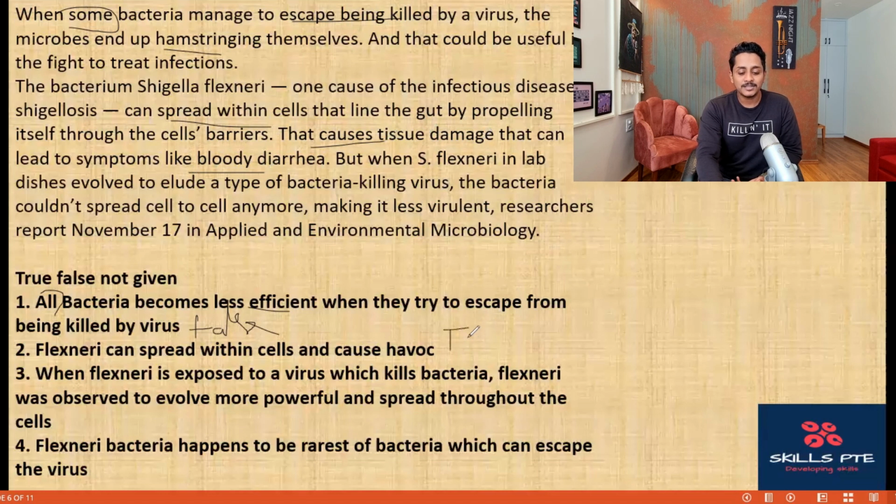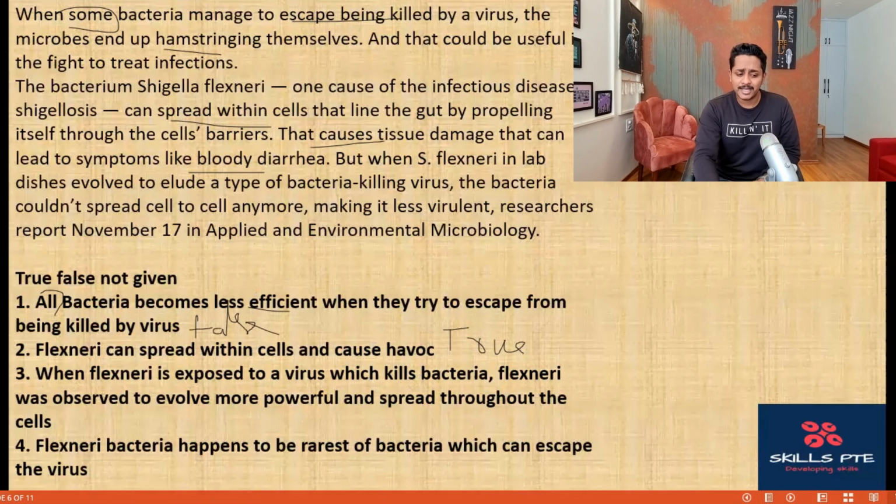It's a very straightforward question. You just need to know the meaning of havoc. Hope it is clear. Let's quickly move to the third question. When flexneri is exposed to a virus which kills the flexneri, which kills the bacteria, that bacterium was observed to evolve more powerful and spread throughout the cells. Okay, a lot of people write not given here. I am pretty sure a lot of people would write not given. Let's understand. When flexneri is exposed to a virus which kills bacteria, what happens? Do we have the information?